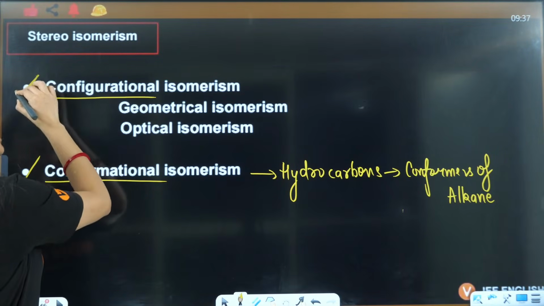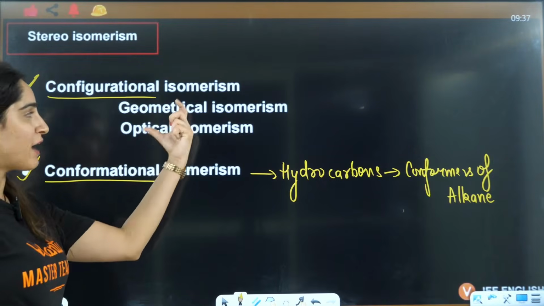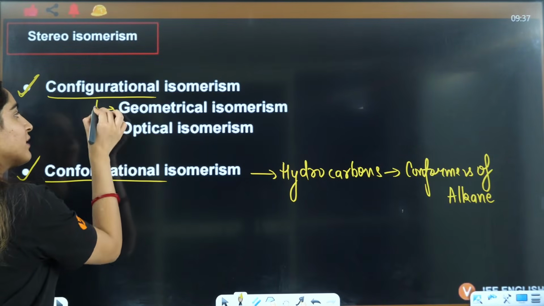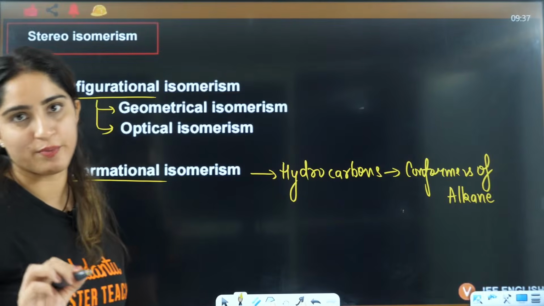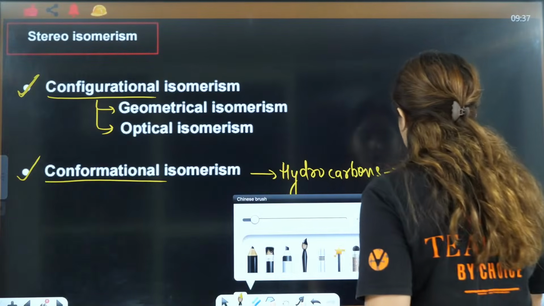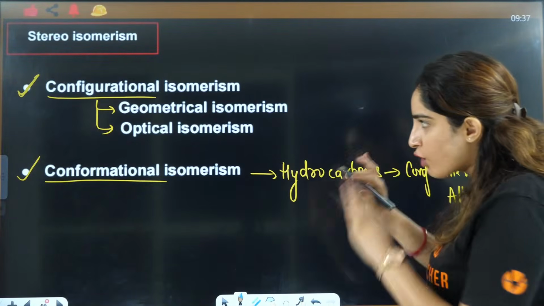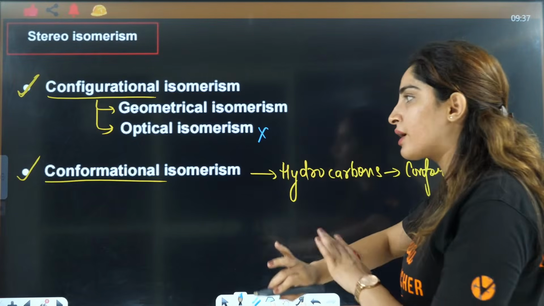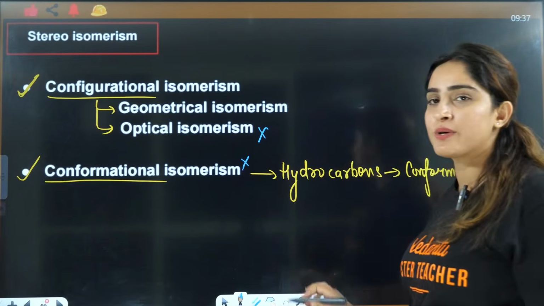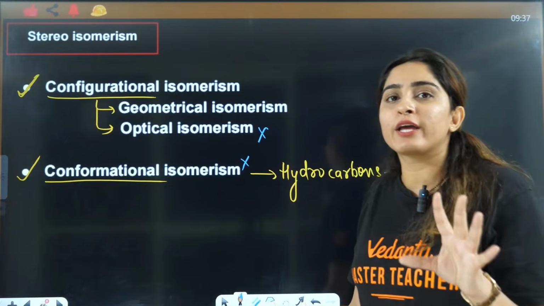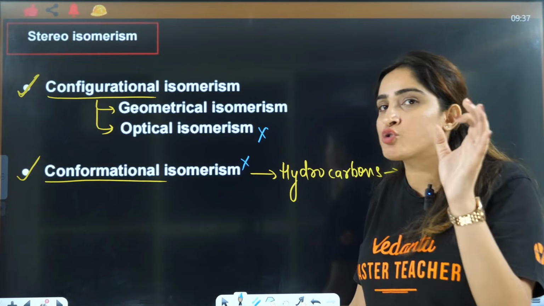Then configurational isomers, that is divided into two parts, geometrical and optical isomerism. Okay, and today we are not talking about optical isomerism, we are not talking about conformational isomerism, we are only talking about geometrical isomerism.